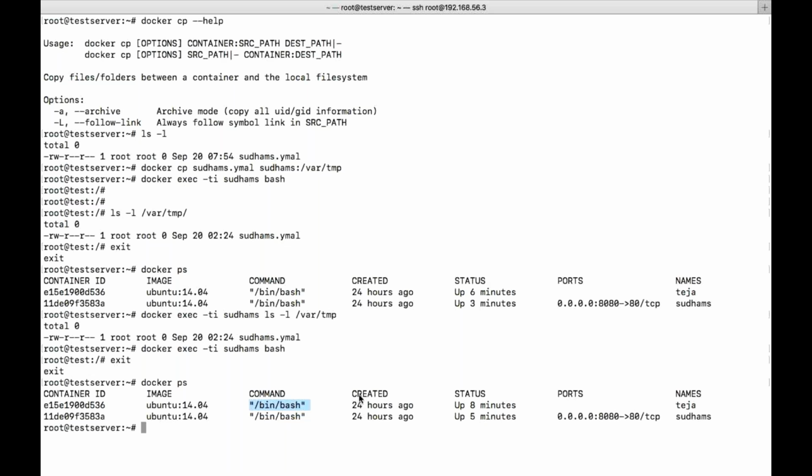Did you get my point? What I'm trying to say? Understood. So with the exec command we can either give bash to log in, or we can directly execute the commands without logging into the container. Got you. Okay.